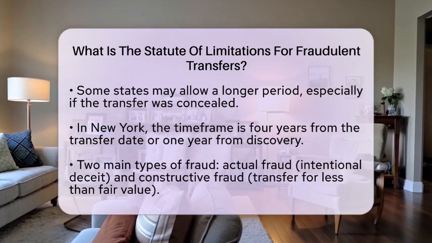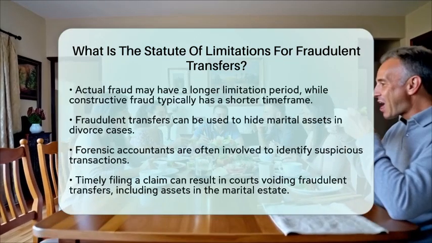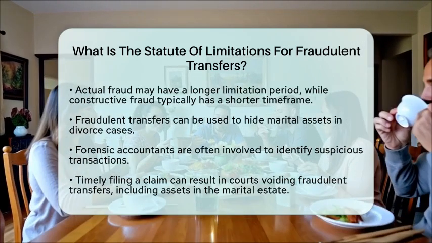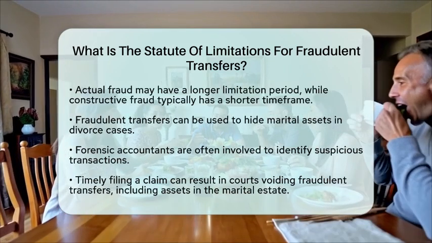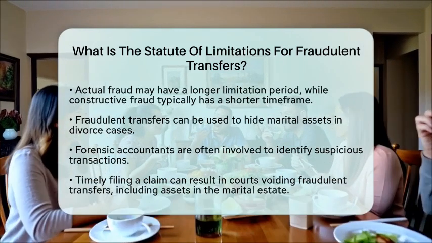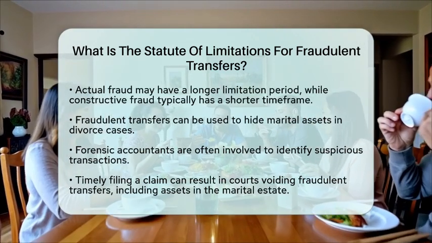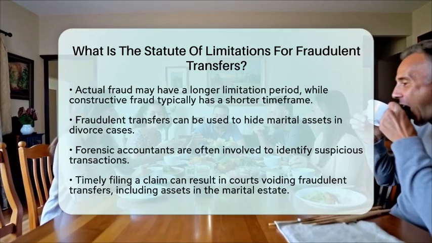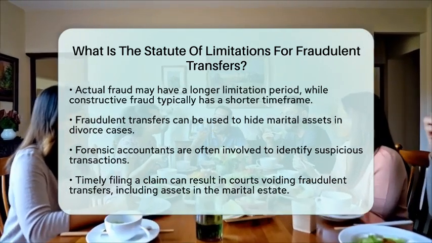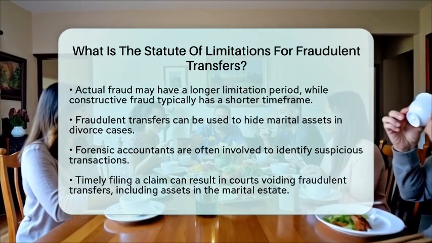If one spouse transfers assets to avoid sharing them, the other spouse must act within the statute of limitations to challenge those transfers effectively. Forensic accountants often play a key role in these investigations. They look for suspicious transactions within the look-back period to uncover hidden assets. If a claim is filed in time, courts can void those fraudulent transfers, making the assets part of the marital estate.